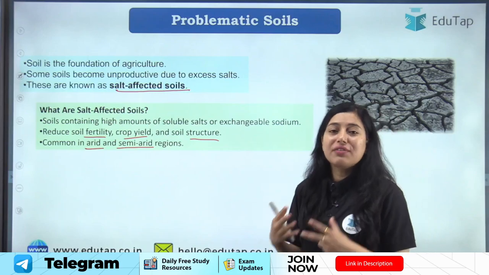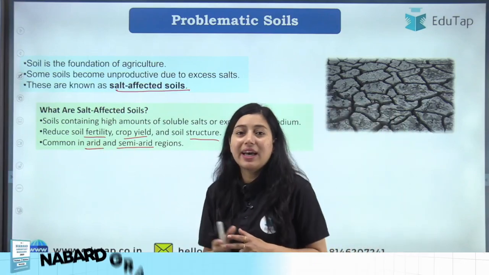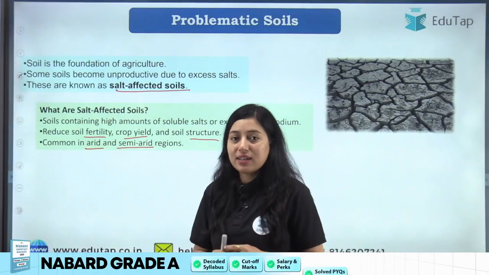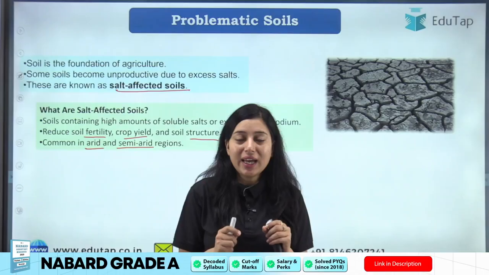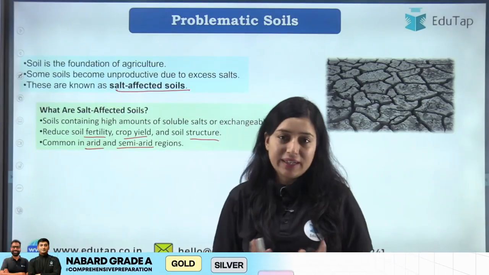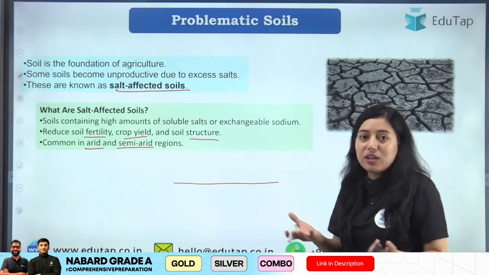ये जो salt affected soil है, ये कहाँ पे ज्यादा देखी जाती है? ये देखी जाती है arid and semi arid regions में. क्यों होता है ऐसा? So students, this problem arises due to climatic condition, ठीक है? How are these salt affected soils formed?